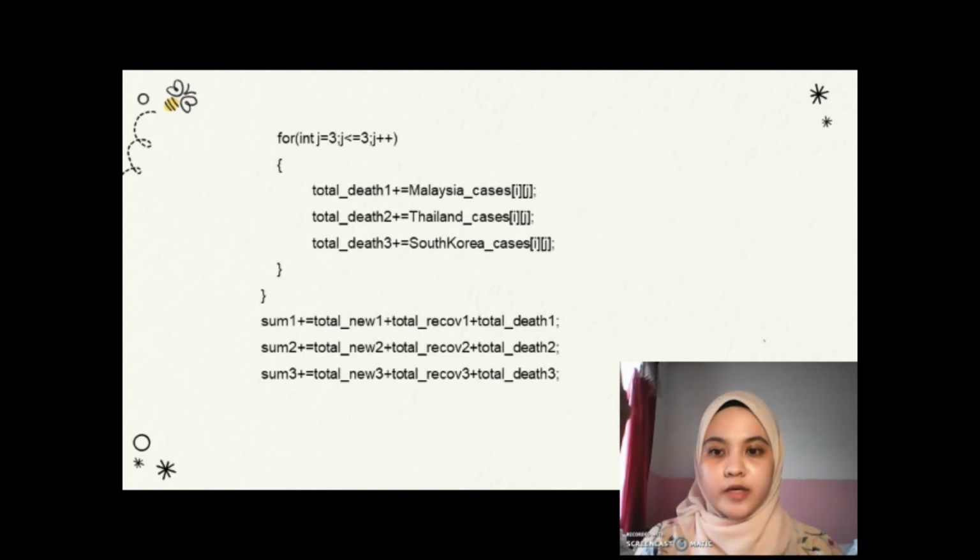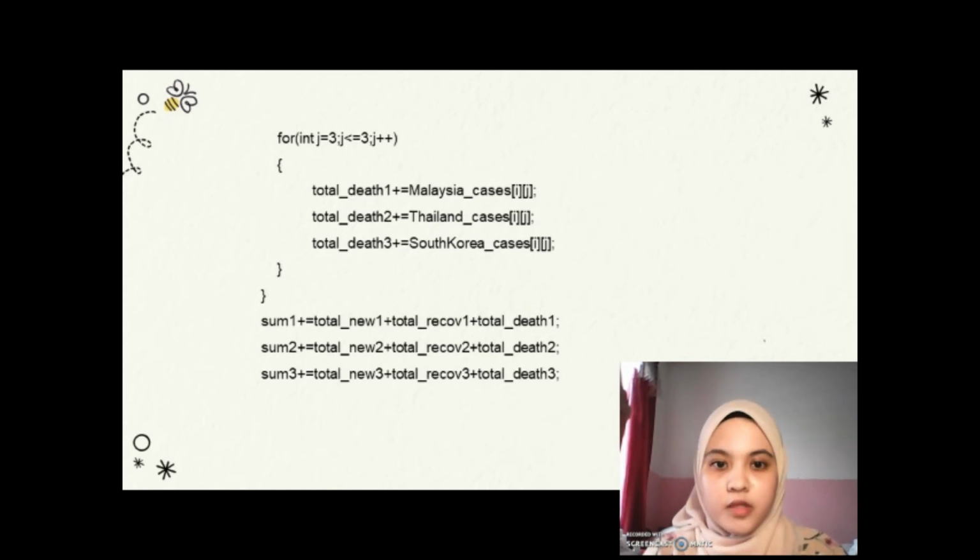We close the curly bracket. This is for the first and second and the third row. Next, we go to how we find the sum of the total new and total recovery with total death cases. So, this is how we calculate to get the average and percentage for every type of cases.